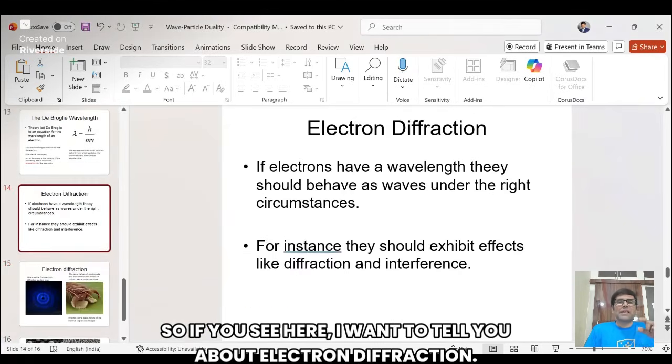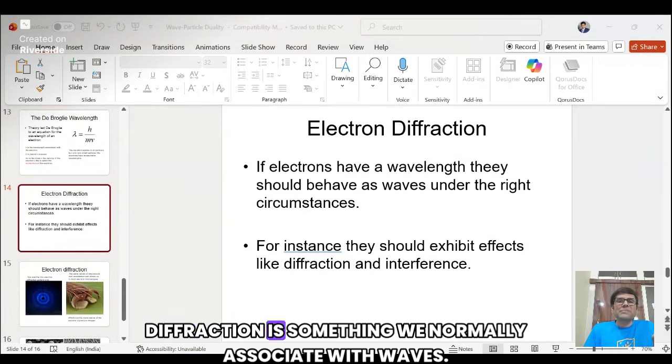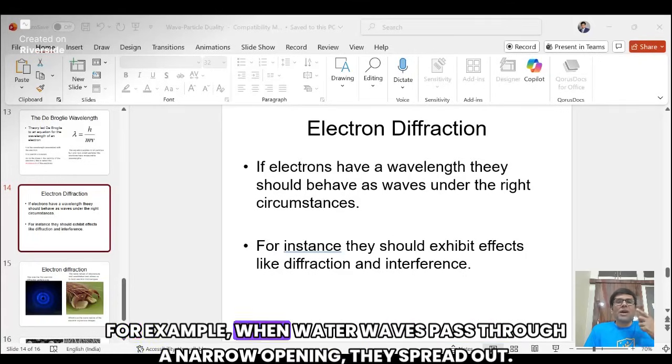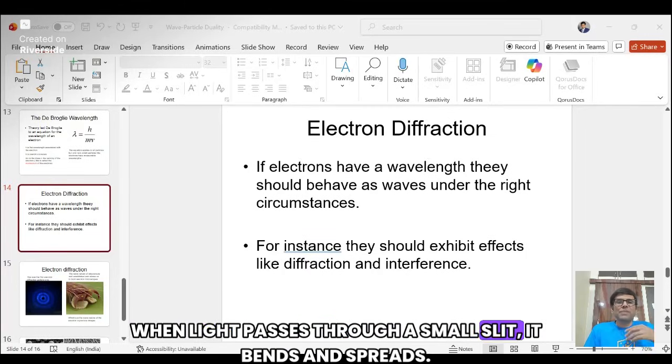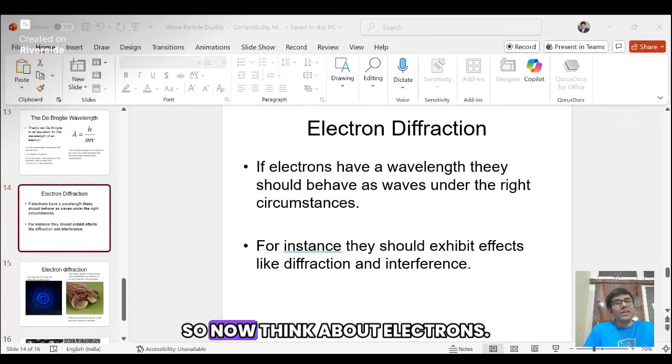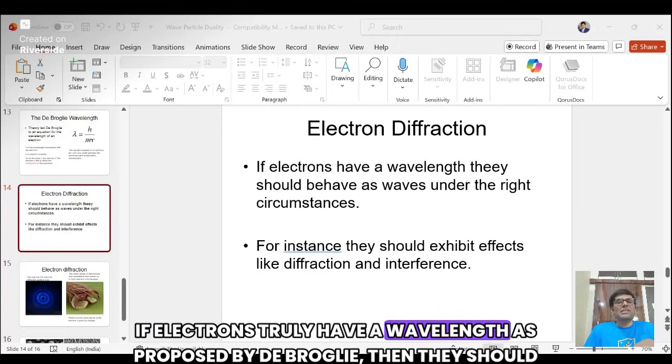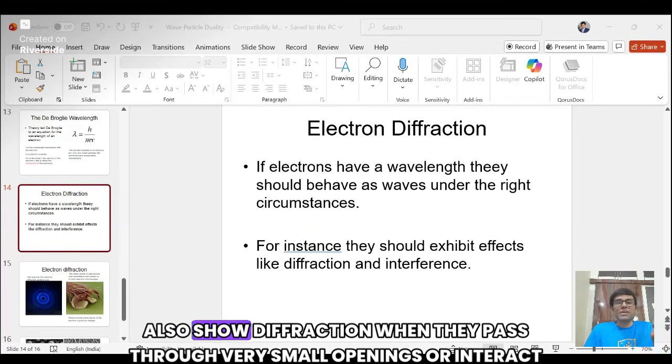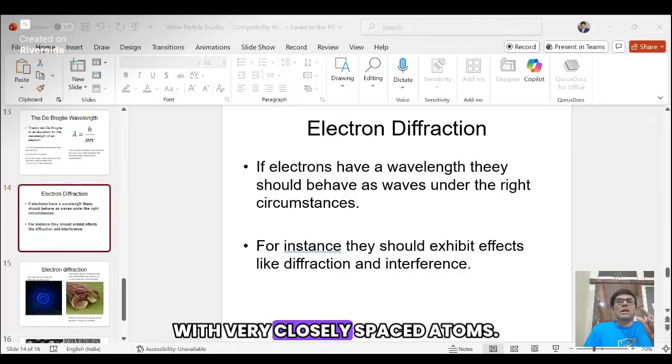So now I want to tell you about electron diffraction. Diffraction is something we normally associate with waves. I already spoke about it. For example, when water waves pass through a narrow opening, they spread out. When light passes through a small slit, it bends and spreads. This bending and spreading is called diffraction. So now think about electrons. If electrons truly have a wavelength, as proposed by de Broglie, then they should also show diffraction when they pass through very small openings or interact with very closely spaced atoms. And that is exactly what happens.